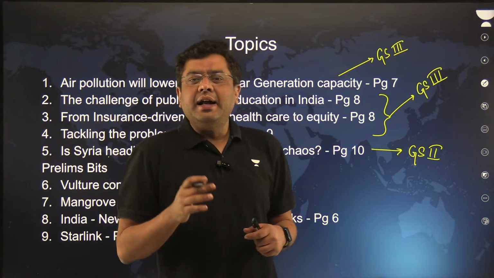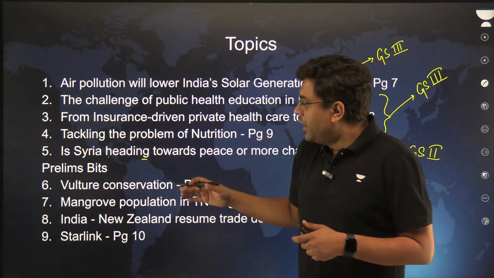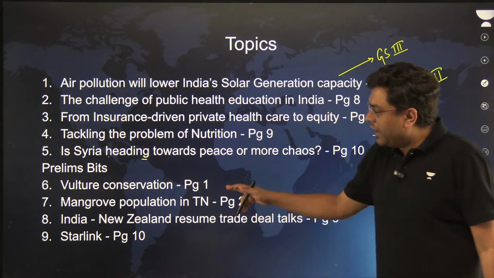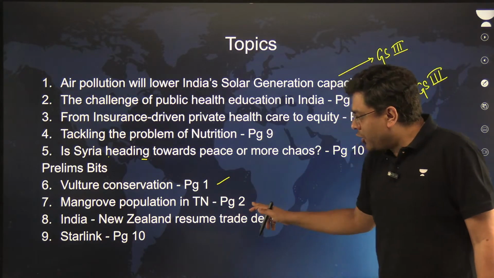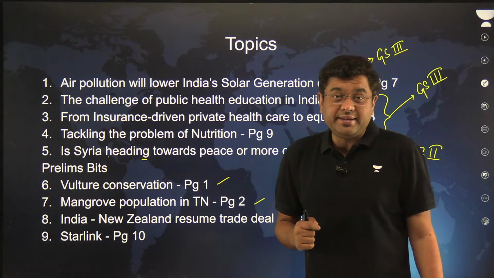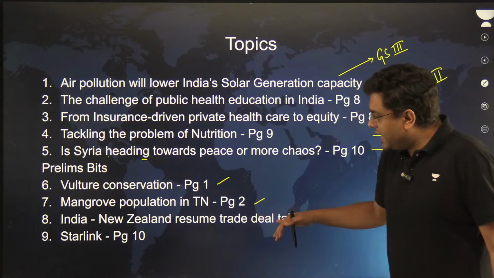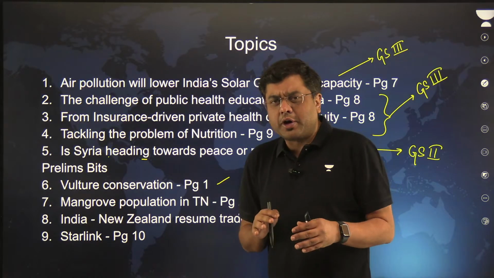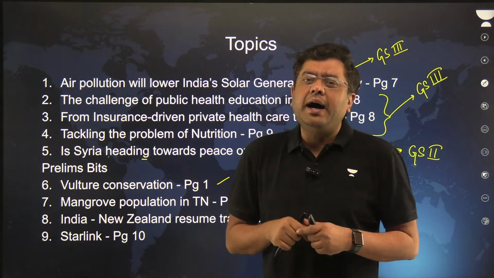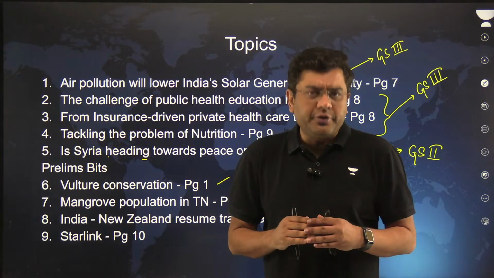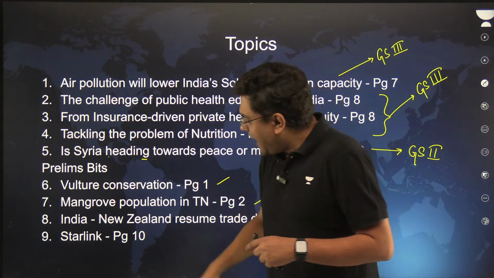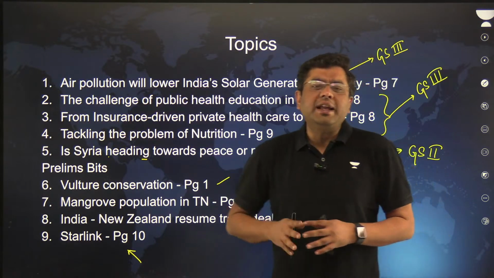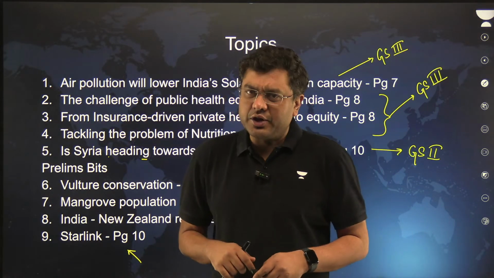Now, some of the articles and images which we will use to understand the aspects associated with prelims. So here, vulture conservation, mangrove population has shown an increase in the region of Tamil Nadu. Then India, New Zealand resume the trade deal talks. Now here we shall be talking about which are the important items in terms of the trade parameters between India and New Zealand, and what is Starlink by Elon Musk. So that is what we are going to have a discussion for today.